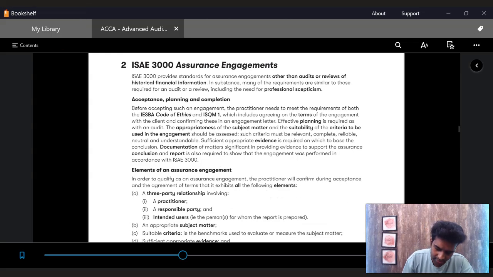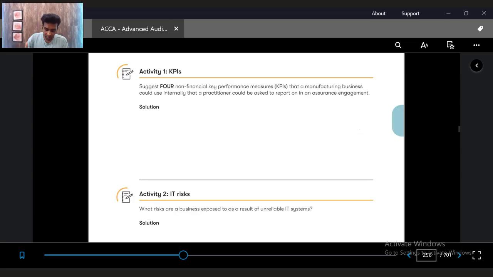ISAE 3000 provides standards and requirements for the majority of assurance engagements, except audits or reviews of historical financial information. And in substance, let's look at this particular activity.